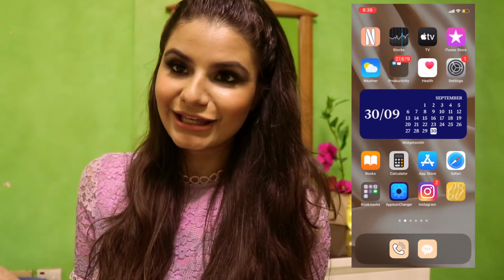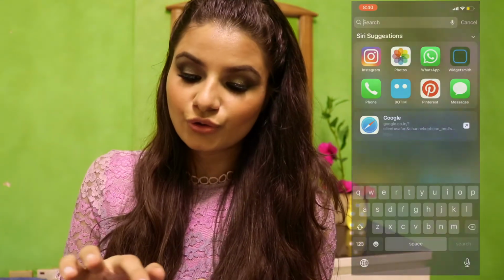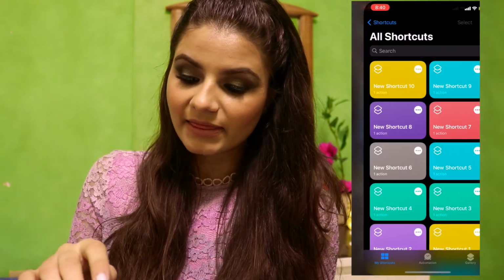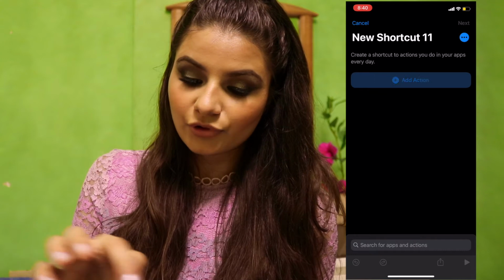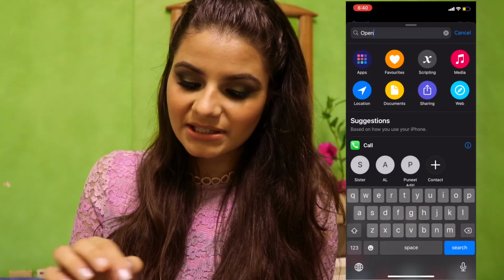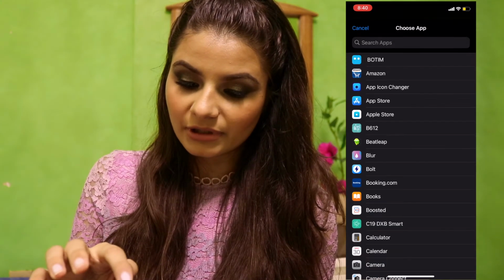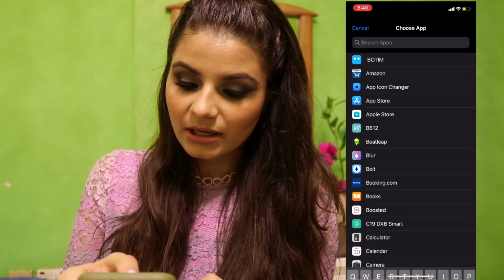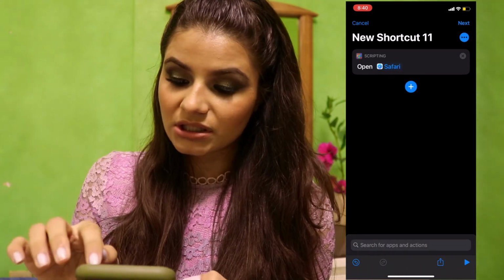Now the next thing is obviously the icon. So how do you do that? Okay, so you go to your shortcuts, and there'll be a plus sign on the top right corner. Add action. Then in the search area, you'll have to write open app. So we are basically creating a shortcut, and then choose the app. For example, if it is Safari, then let it be Safari, and then there'll be these 3 dots on the side.